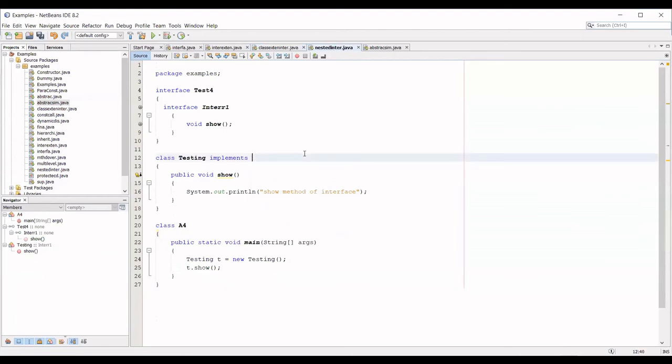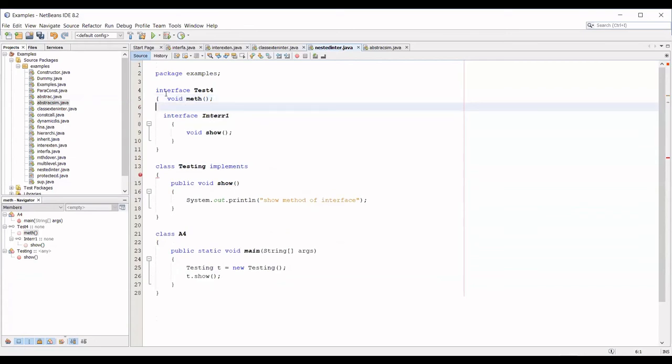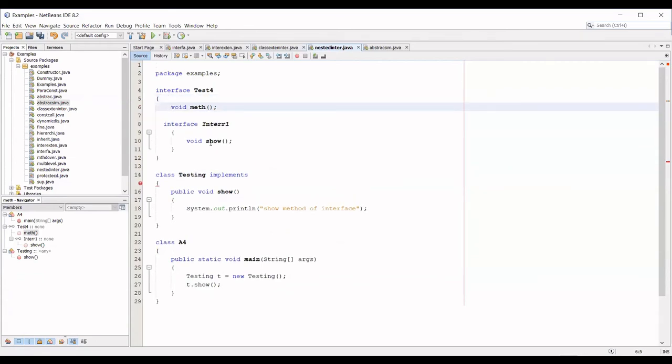Yes, ma'am. Good. So now the class Testing implements the interface Inter1. How can it implement Inter1? That Inter1 is inside the interface Test4. So you can have another method also for this, a void method. This method belongs to Test4, and the show method belongs to Inter1. Now my Test class wants to implement only Test4.